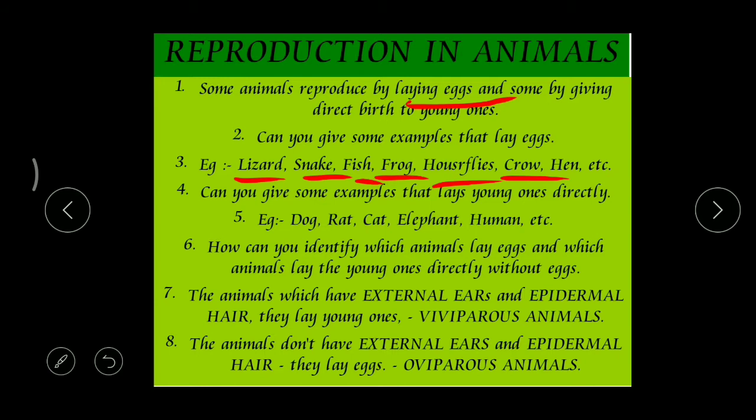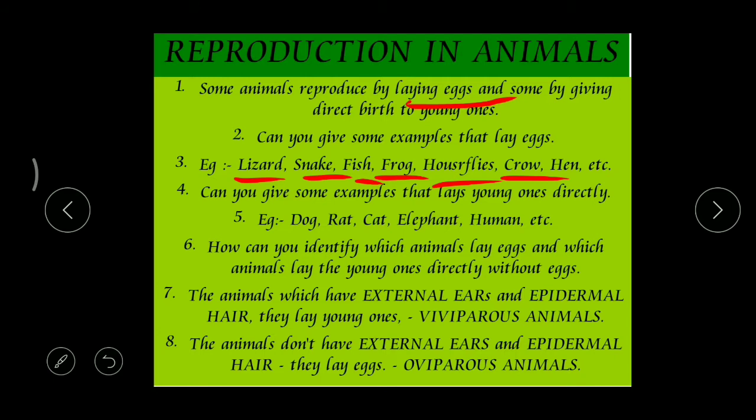But in some houses we grow pet animals like dog, cat. Have you seen how they give birth? Whether they lay eggs? No. Some animals give birth directly to young ones.